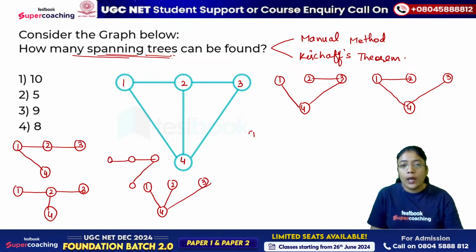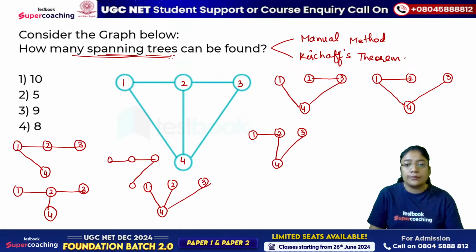Now we have 1 2 3 and 4. I can connect it like this: 1 2 3 4. Now 2 and 3 are connected, and 2 and 4 is connected, 4 and 1 is connected.